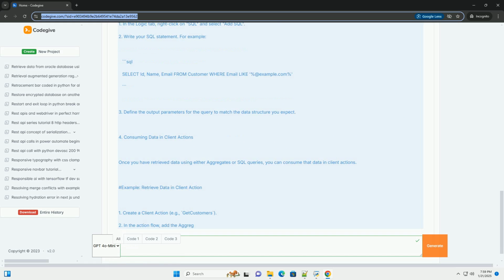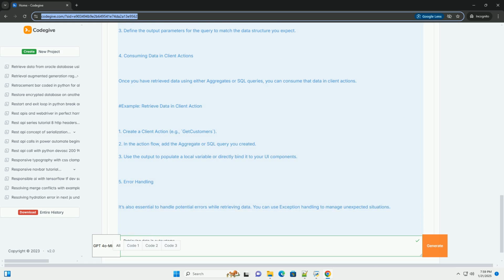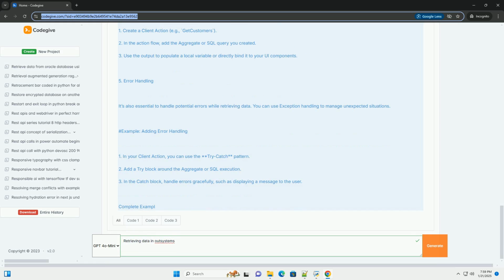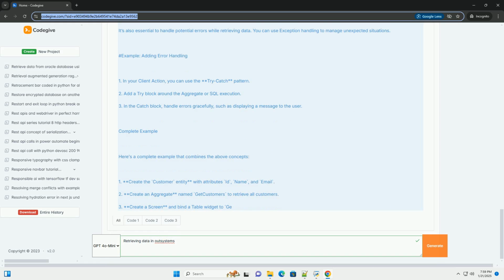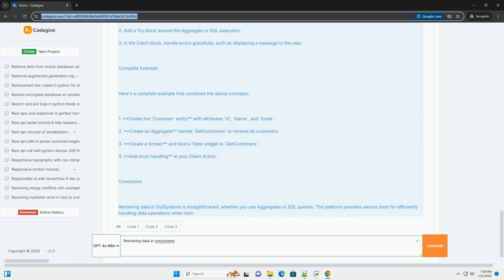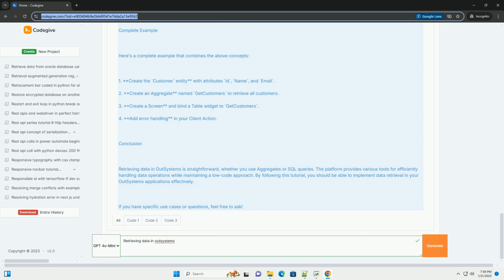1. Understanding entities. Entities in Outsystems are similar to tables in a relational database. Each entity represents a data structure that you can use to store and manipulate data. Example: create an entity. 1. Go to the Data tab in your Outsystems application. 2. Click on Add Entity and name it Customer. 3. Add attributes like ID, integer, name, text, and email, text.